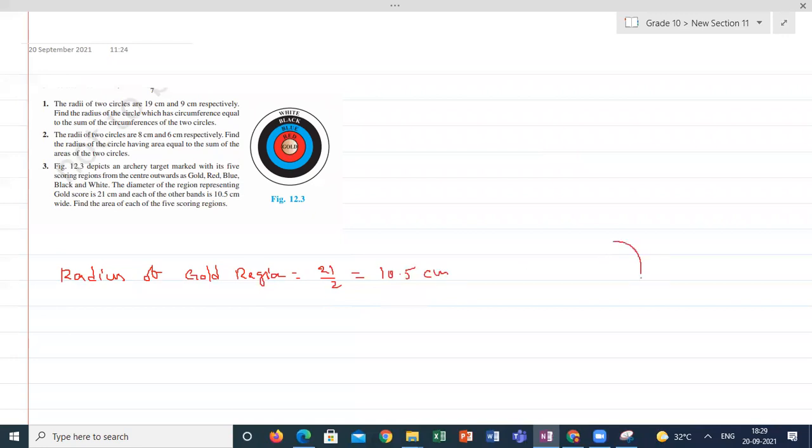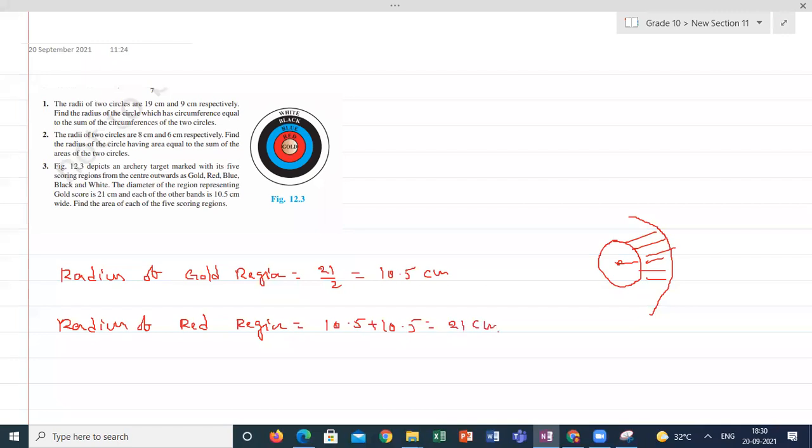This is the gold region, and after that it has the red region, which has a width of 10.5. So the radius of the red region is 10.5 plus 10.5, that is 21 centimeter.